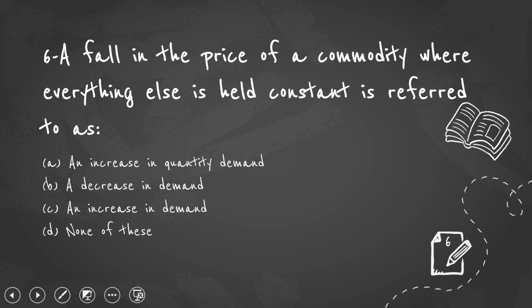Next one. A fall in the price of a commodity where everything else is held constant is referred to as. Before solving the question, the first thing you need to remember is that when the price changes, there will be movement along the demand curve.